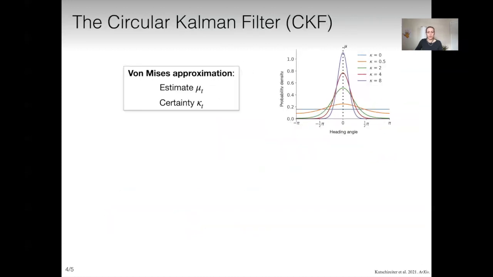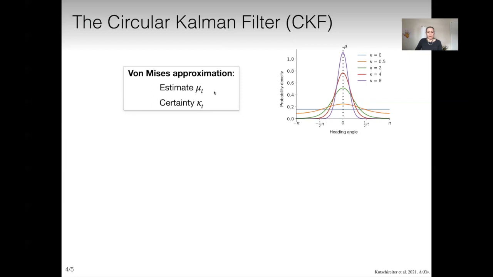For this, we first formulated a normative framework that considers orientation tracking as a dynamic Bayesian inference task and solve it with a circular equivalent of the Kalman filter, the technical details of which can be found in our recent preprint. Importantly, we derive dynamic equations for both the heading estimate as well as its associated certainty, which we assume to correspond to the parameters of a Mises distribution.